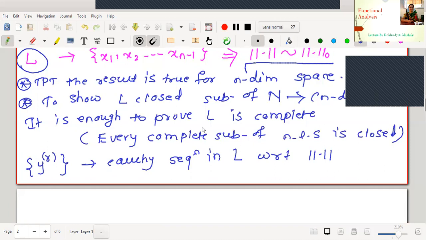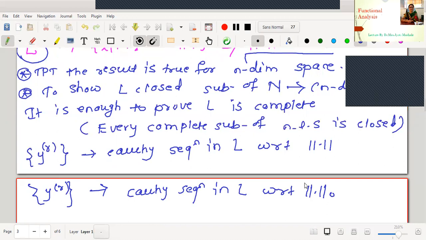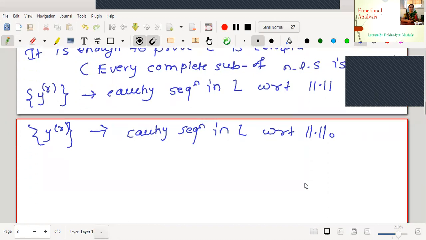Therefore, may I say this y_r is also Cauchy with respect to norm 0. Therefore, this is also a Cauchy sequence in L with respect to norm 0, because the two norms are equivalent to one another. Again, as this is a Cauchy sequence, we will first go for the coordinate-wise Cauchy sequence.